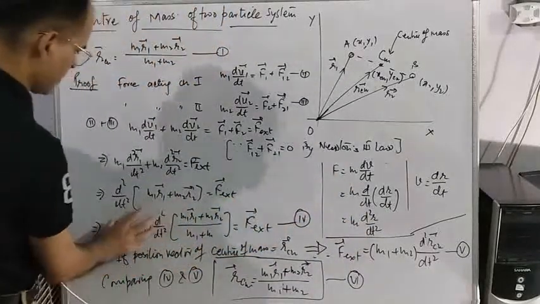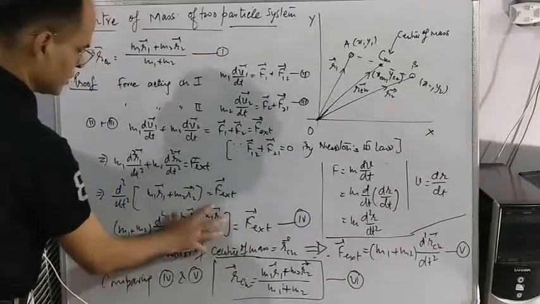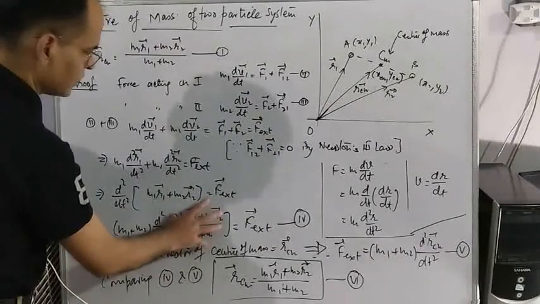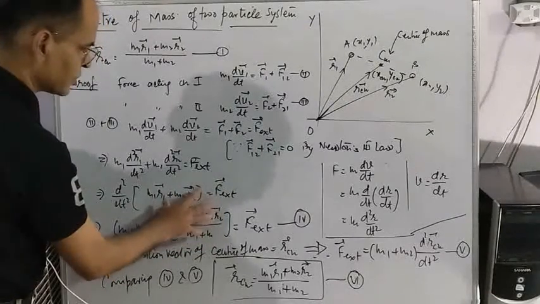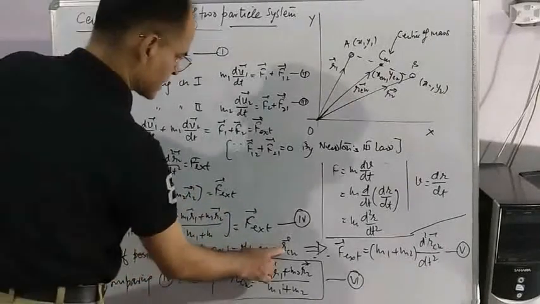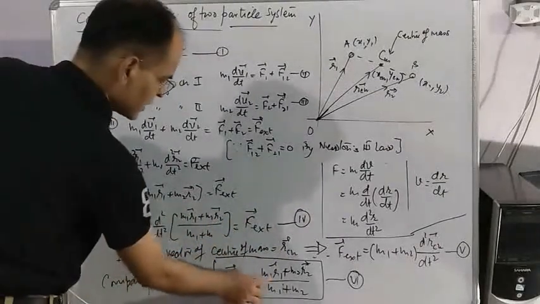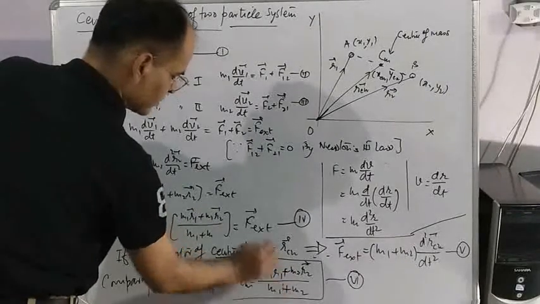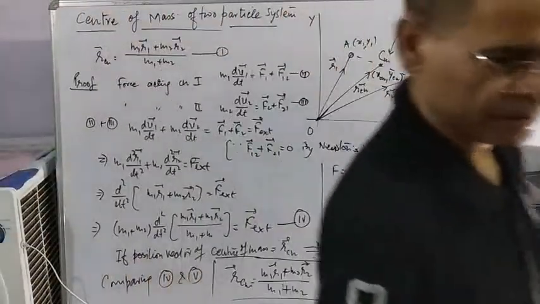Force is equal to total mass into this value. So comparing this condition, you can easily conclude that this value is equivalent to r, and this value is called the position vector of center of mass. So in place of this value we can write RCM. So RCM becomes m1 r1 plus m2 r2 upon m1 plus m2. This is the center of mass of a two particle system.